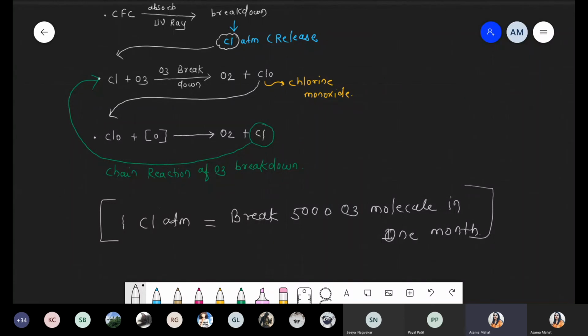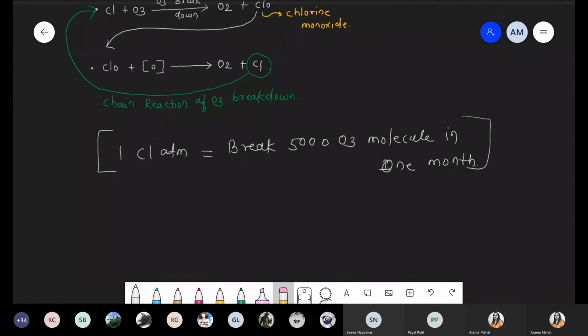Now write down the title. Effects of ozone depletion. Depletion means we are talking about a decrease in concentration. Okay, so write down the title, effects of ozone depletion. Done? Okay. Write down the first point.